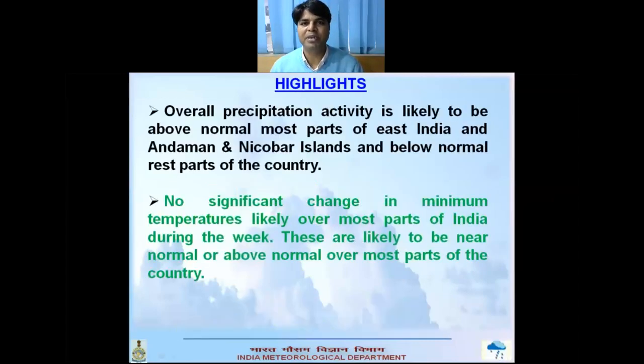Now let's start the presentation. This is some highlight. Overall precipitation activity is likely to be above normal over most parts of East India and Andaman Nicobar Islands, and below normal over the rest of the country during the next 2 weeks. No significant change in minimum temperature is likely over most parts of India during the week. These are likely to be near normal or above normal over most parts of the country.